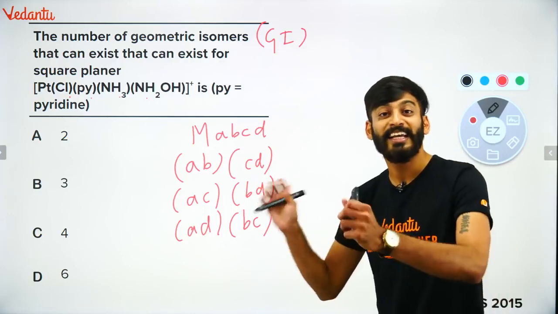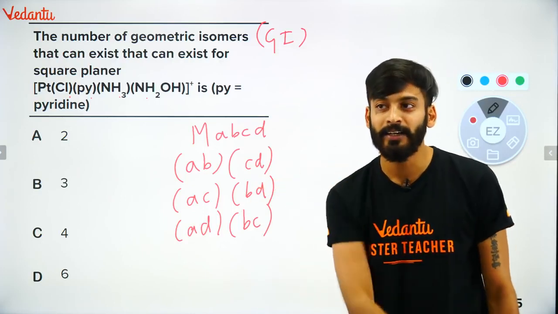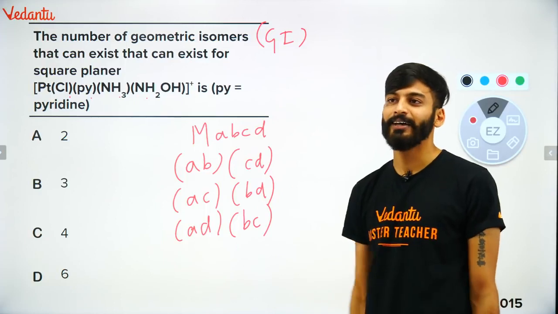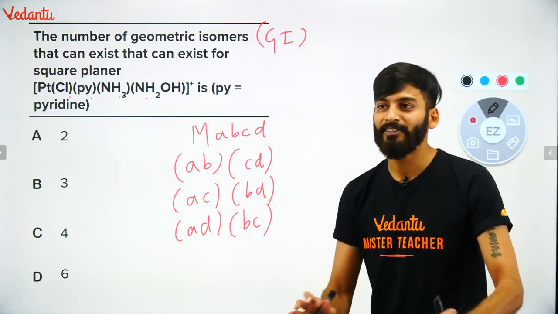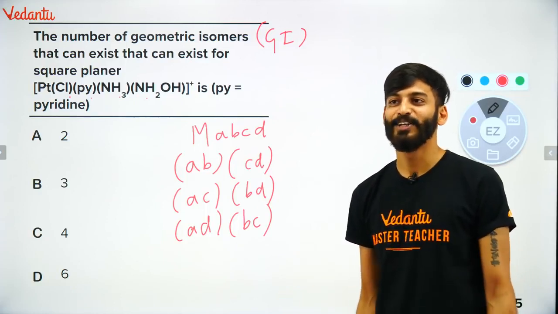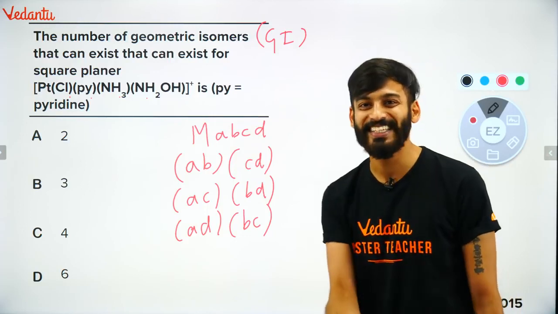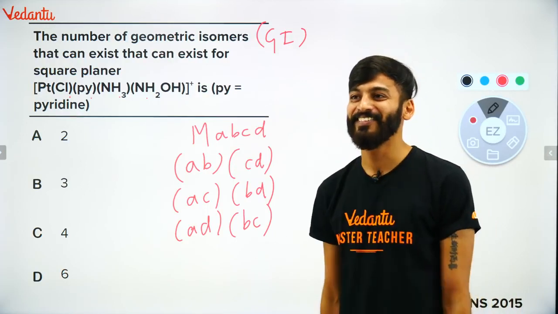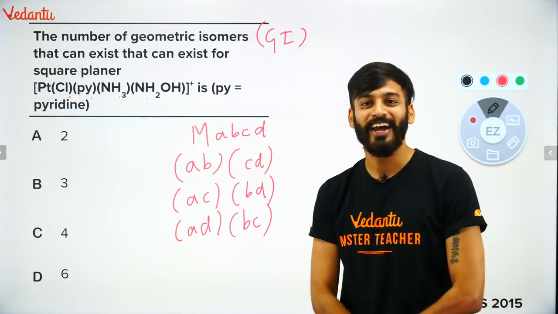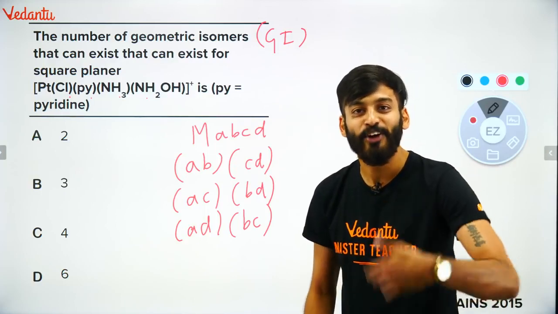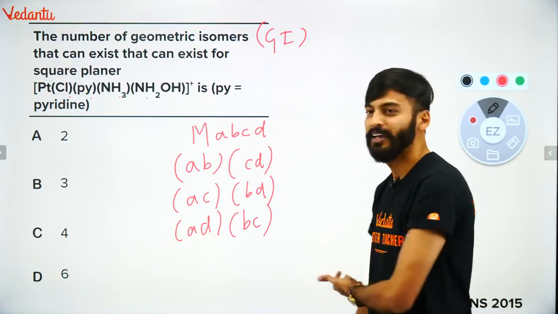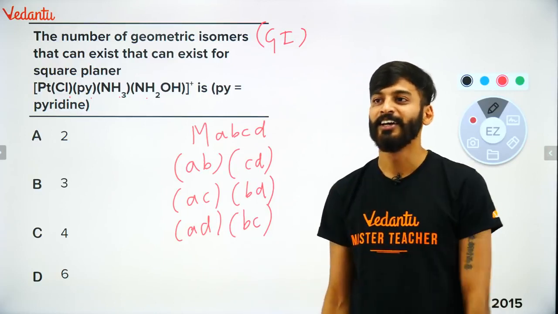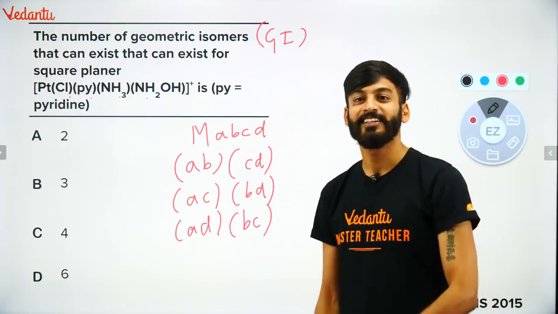Can you guys get any other combination out of these? Can you arrange the ligands in any different manner? क्या इसके अलावा कोई combination दिखता है? Nope. So how many GI? 3. खत्म कहानी. क्या मेरी बात सबको समझ आई? We have to just try hit and try method and make it easy for yourself by making A, B, C, D. Means these are the 4 different ligands. So there is only 3 GI.